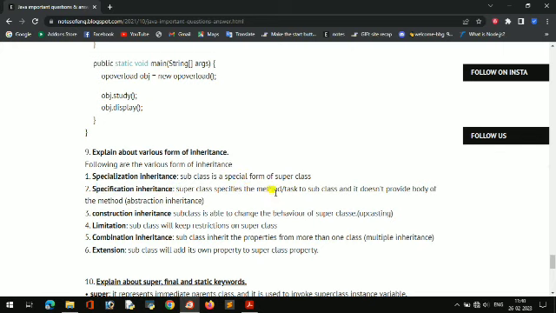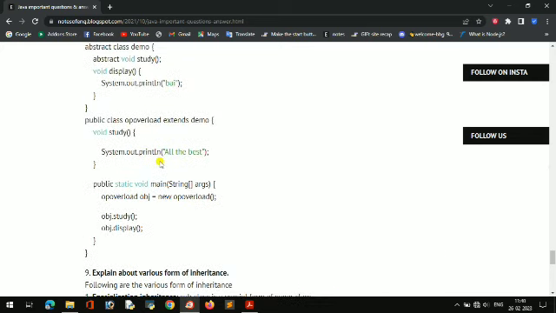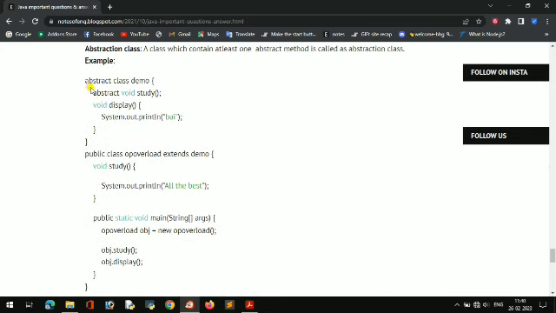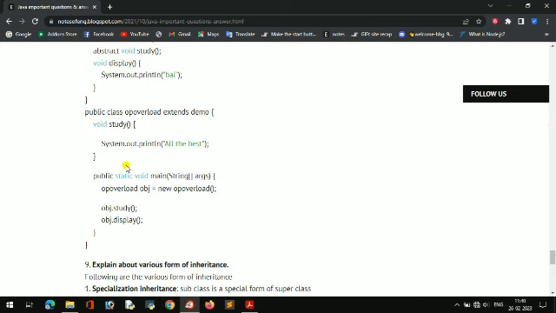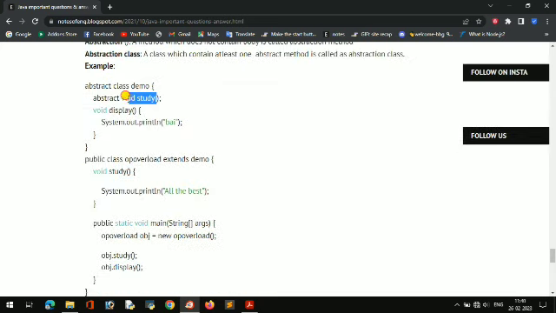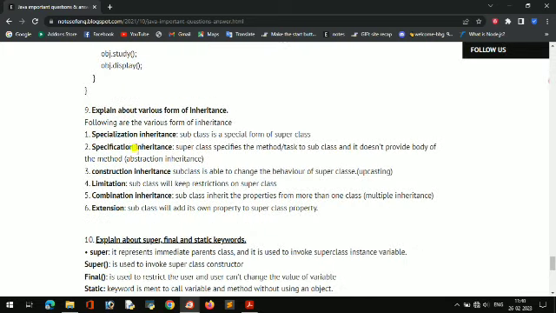And specification inheritance means the superclass specifies the method or task to the subclass, and it does not provide a body. Abstract inheritance means wherever you write an abstract keyword function, we can say it is specifying a specification inheritance. With the abstract keyword you just declare it, and in another class you have to make the body. It only provides the function name and keyword. So that is abstract specification inheritance.